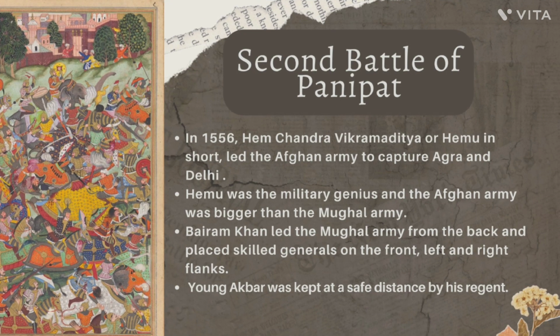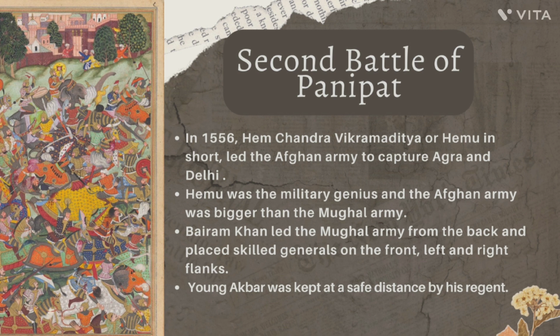The first battle of Panipat was fought between Humayun and Sher Shah. Likewise, the second battle of Panipat is also one of the famous battles in the Mughal history. Panipat was the location where this battle was fought and was therefore called the Battle of Panipat.